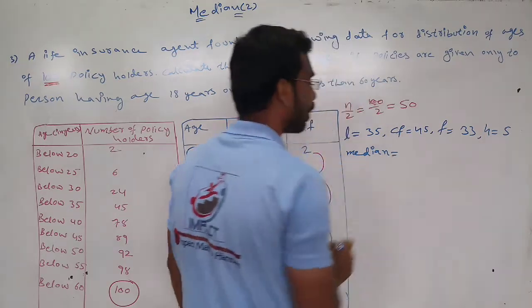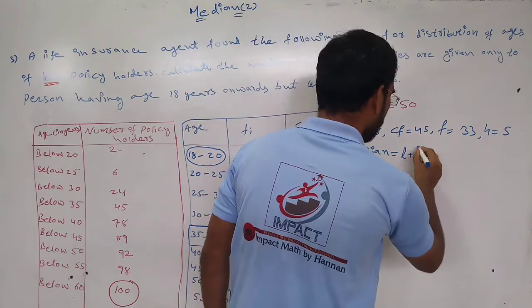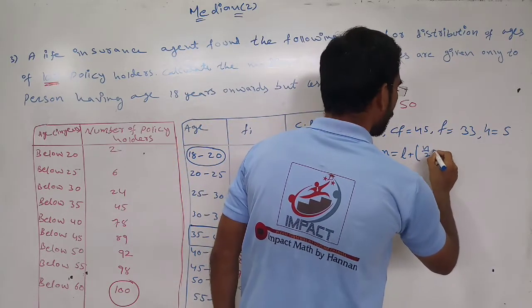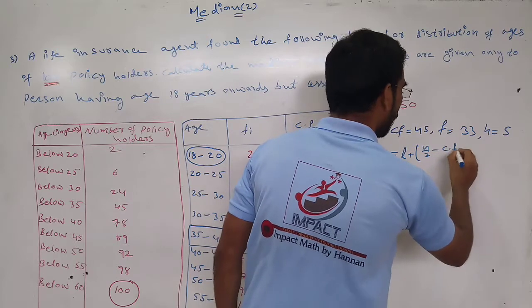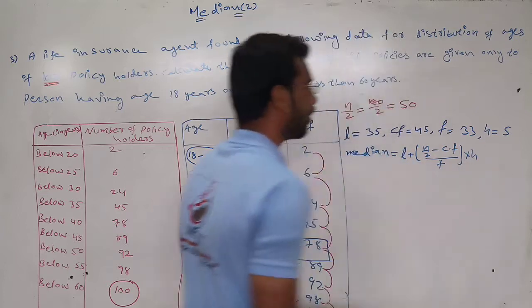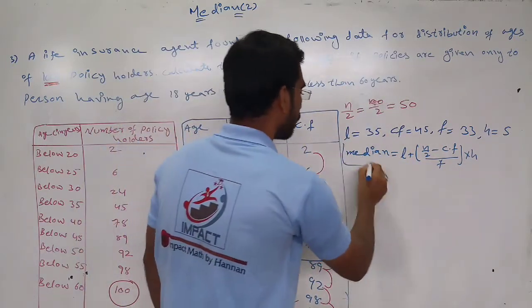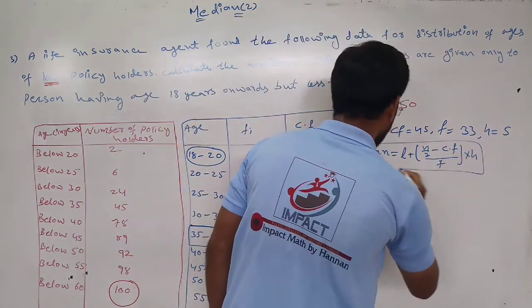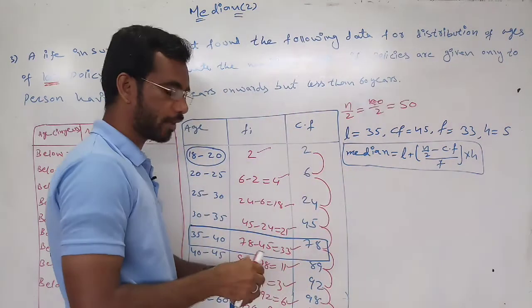Median is equal to L plus N by 2 minus CF by F into H. So instead of writing median again and again, what can we write instead of median?